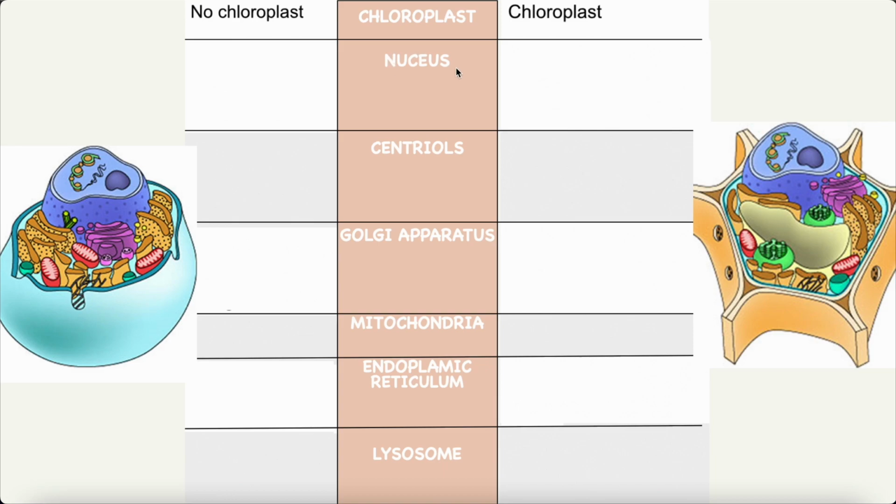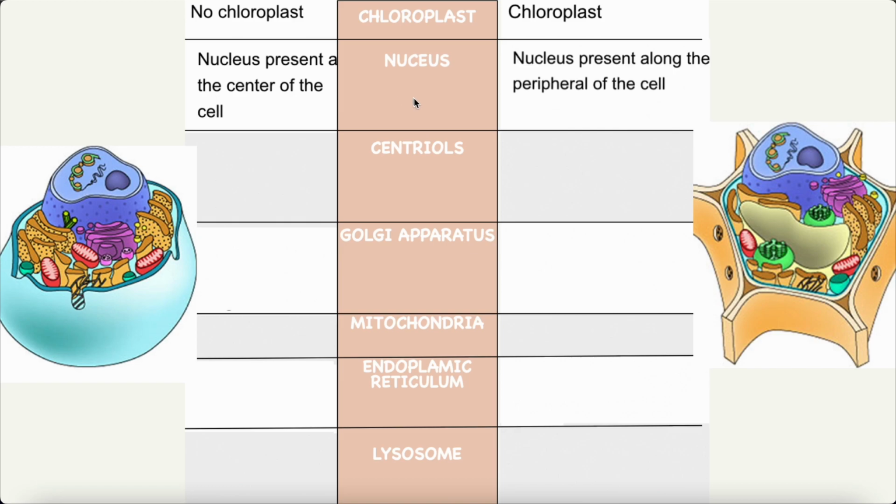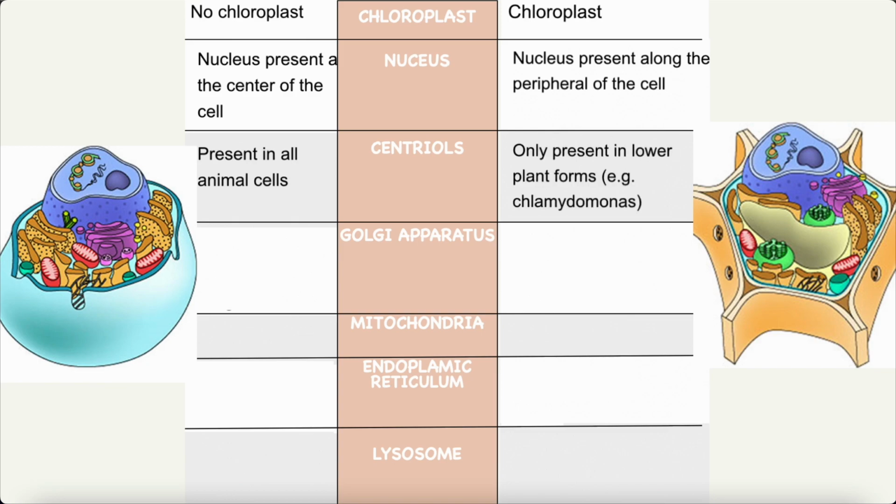How about the nucleus? I'm sorry, the spelling is wrong in here. In animal cells, the nucleus is present in the center of the cell. In the plant cells, the nucleus is present along the periphery of the cell. Centrioles are present in all animal cells, but only present in lower plant forms, for example, Chlamydomonas. Golgi apparatus. Animal cells have a single highly complex Golgi. Plant cells have several simpler Golgi.